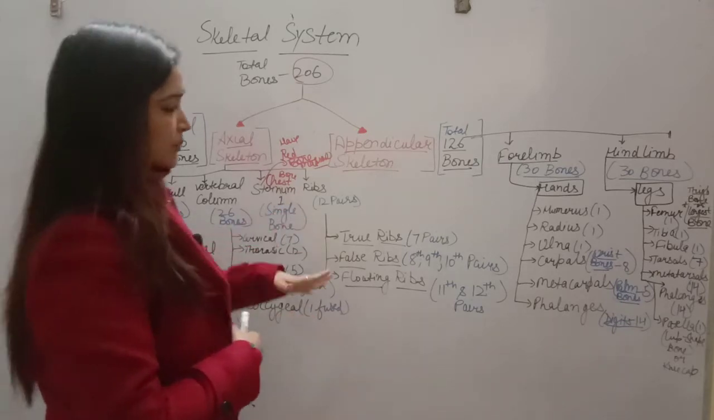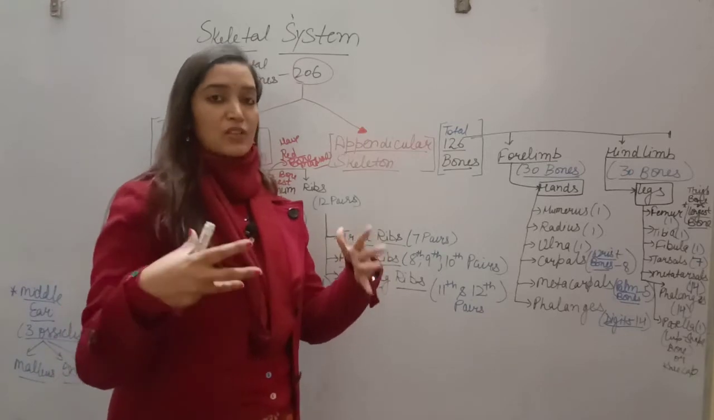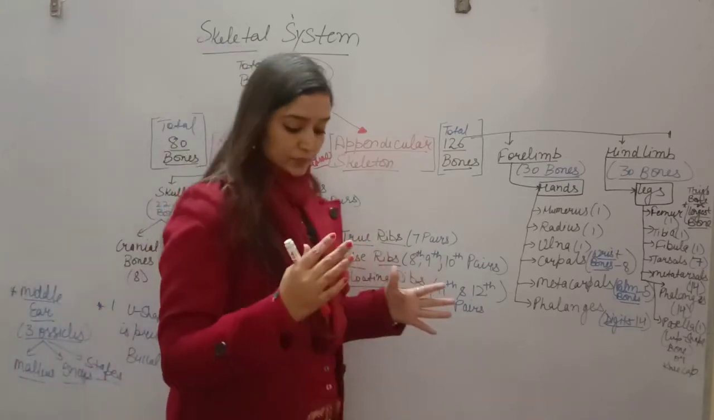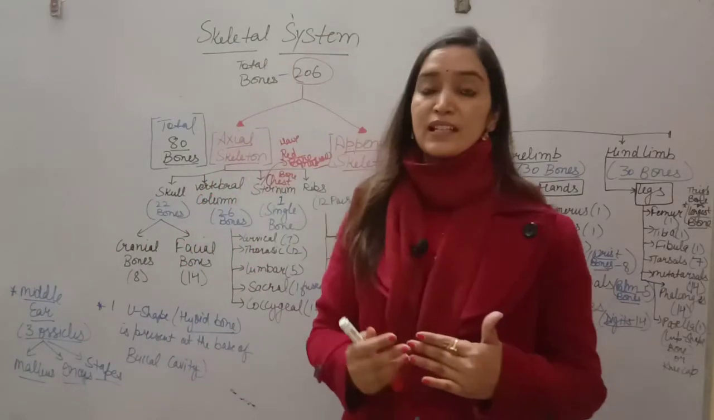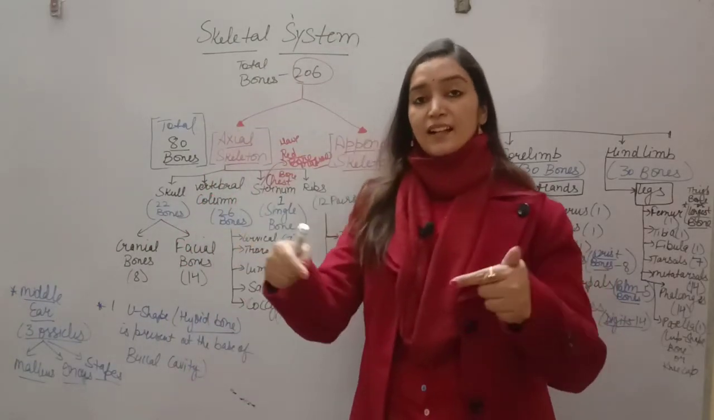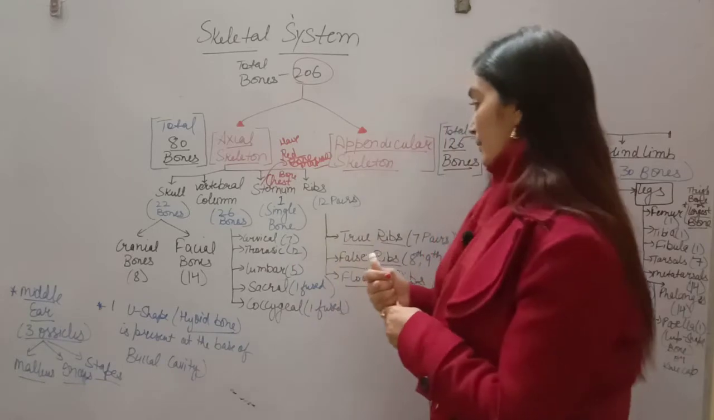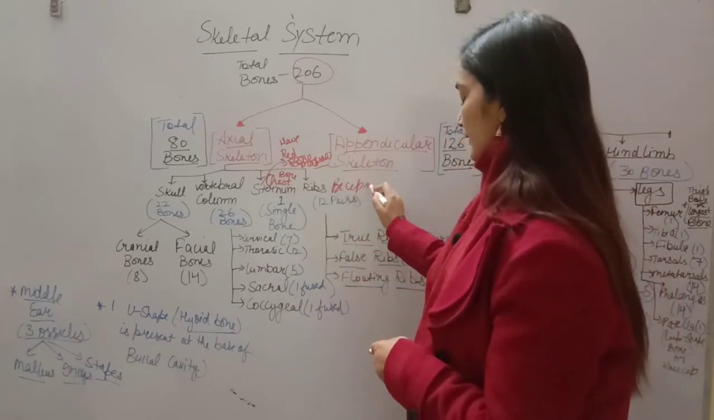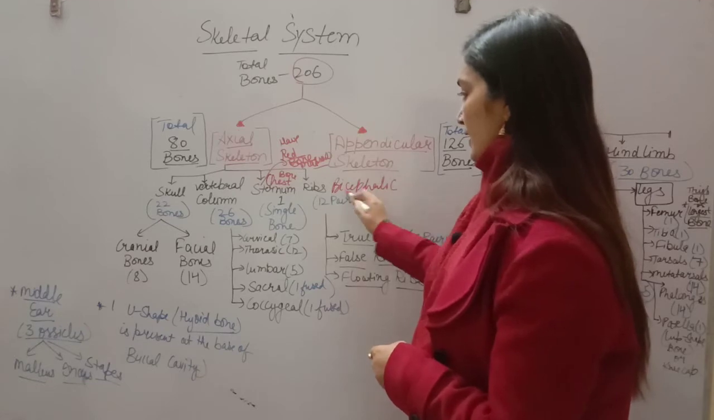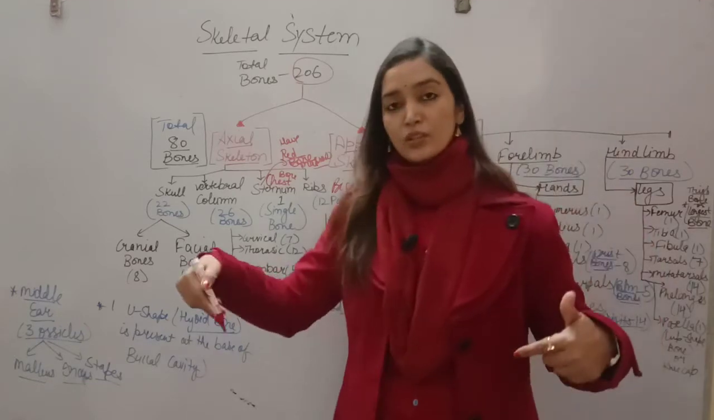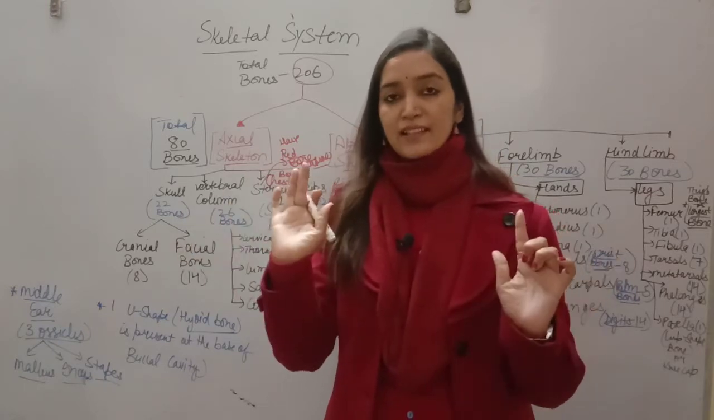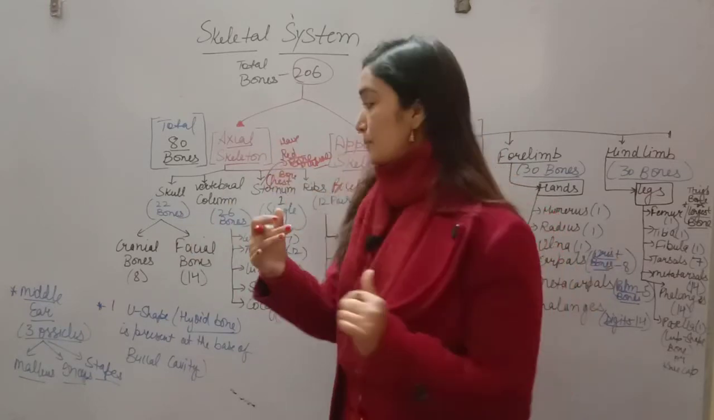Now coming to ribs, students, you know 12 pairs of ribs form a rib cage. First 7 pairs are true ribs because they are directly connected to the sternum, and the type of ribs is bicephalic. Why are they called bicephalic? Because on the ventral side they are connected to the sternum, and on the dorsal side they are connected to the vertebral column.